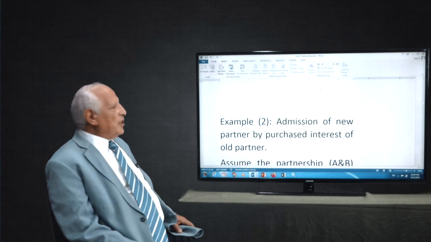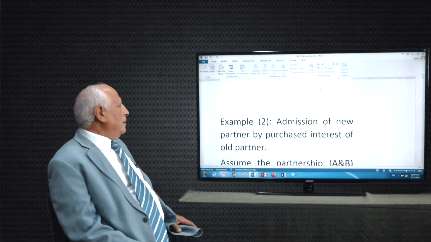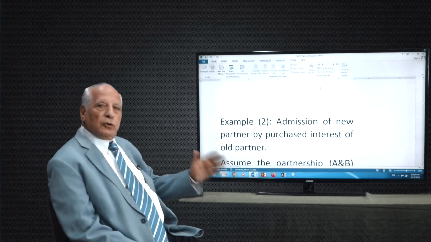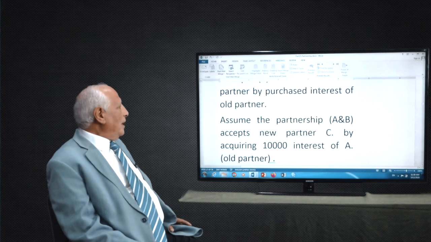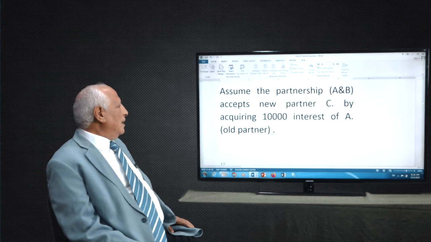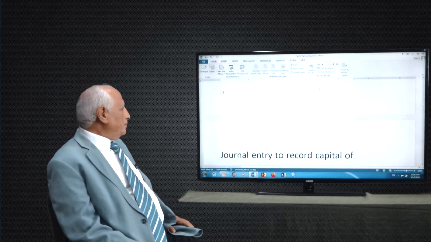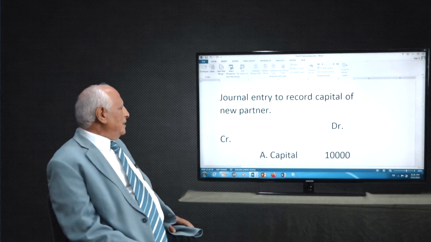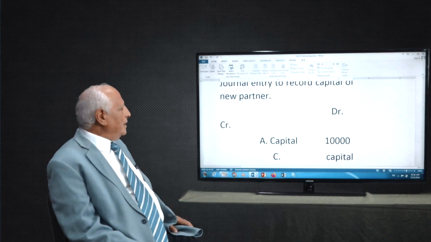What about admission of a new partner by purchased interest of the old partners? That means you're going to buy some from the old one. We assume A and B accept new partner C by acquiring this interest. The journal entry is the same debit and credit.